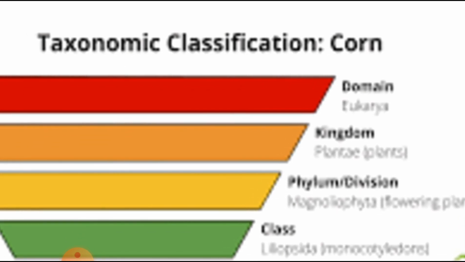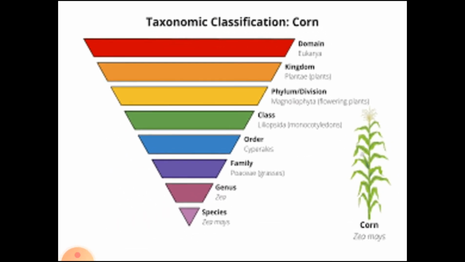Now when we start with a domain, then we say that it is a eukaryote, and again when we come to know its kingdom, then it is further classified and subclassified into groups and subgroups. Now here I am not explaining the classification of corn, but I am just showing you the hierarchy, how it is classified.